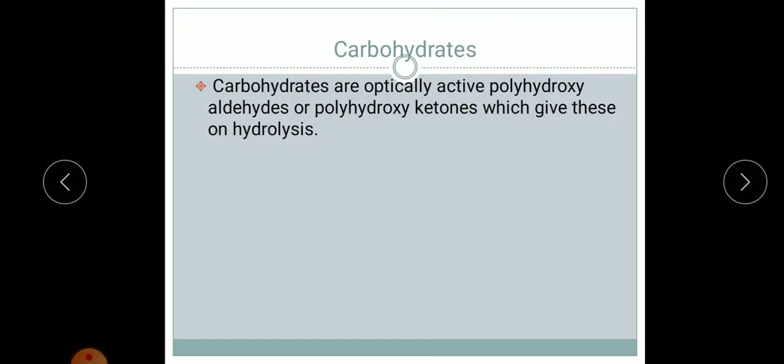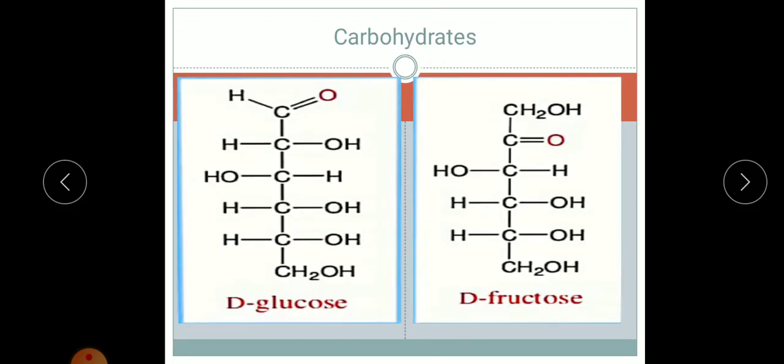Yesterday we saw the topic carbohydrates, and we came to know that carbohydrates are optically active polyhydroxyaldehydes or polyhydroxyketones, which give these on hydrolysis. To make you understand, I have given you this structure and you have drawn it as well. This is glucose, C6H12O6. This is fructose with the same molecular formula, C6H12O6.